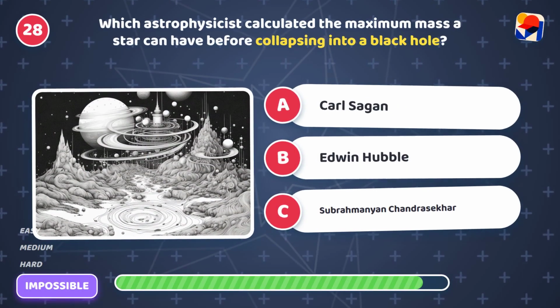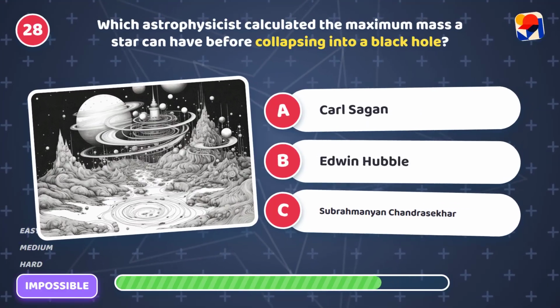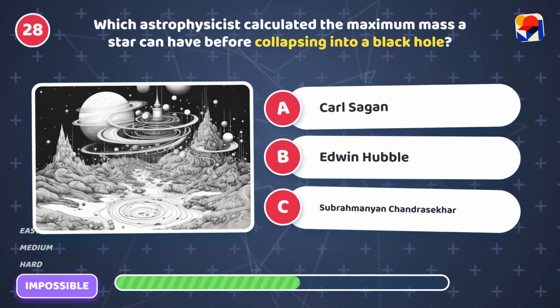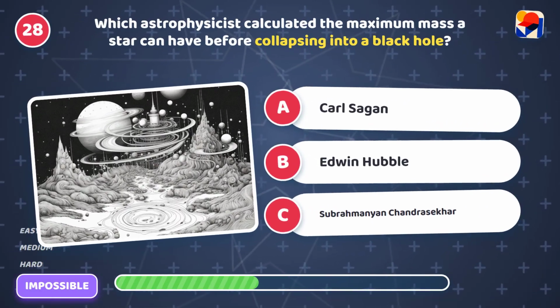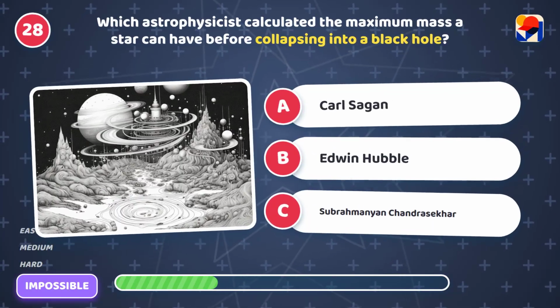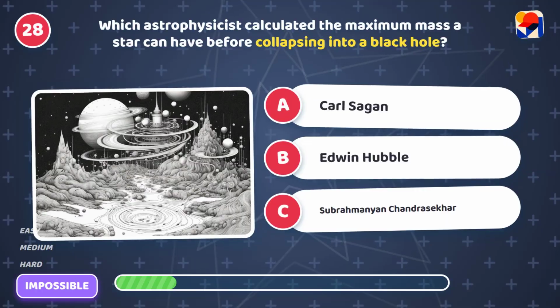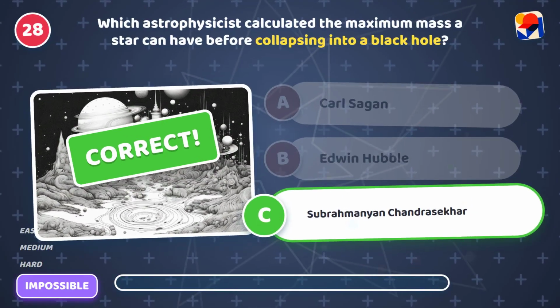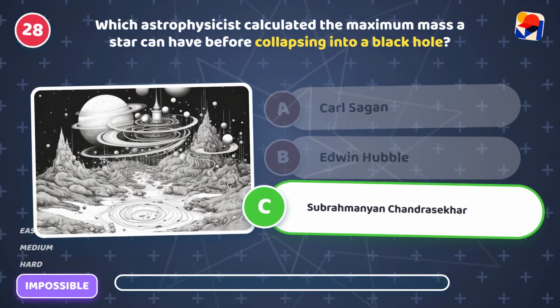Which astrophysicist calculated the maximum mass a star can have before collapsing into a black hole? Is it A, Carl Sagan, B, Edwin Hubble, or C, Subramanian Chandrasekhar? It's C, Subramanian Chandrasekhar. He proved stars collapse.